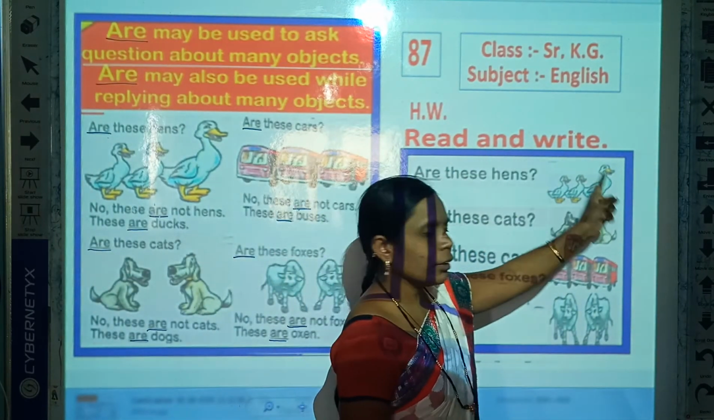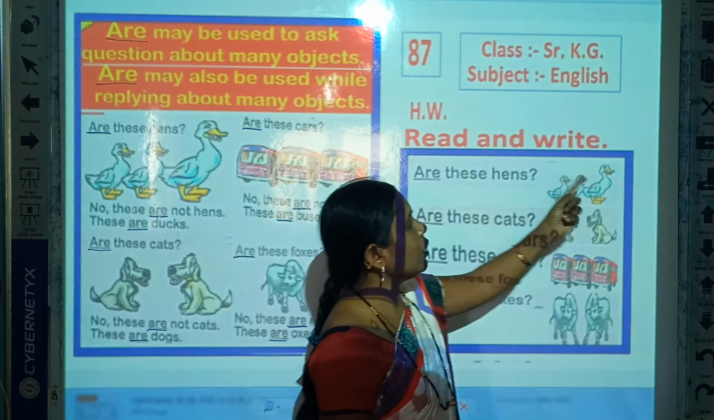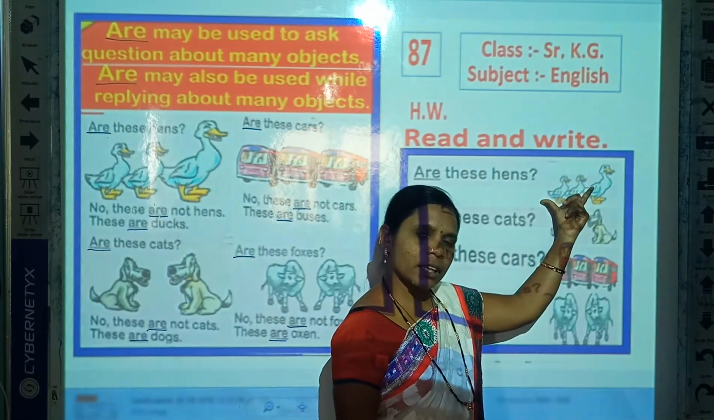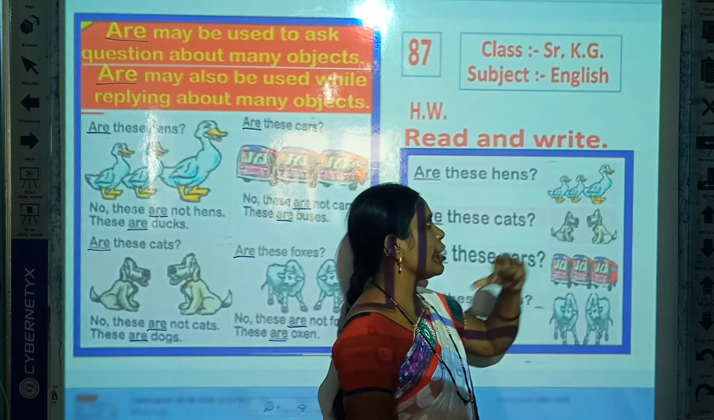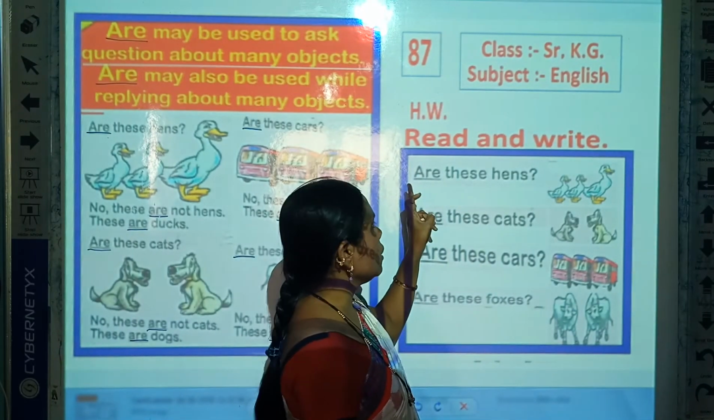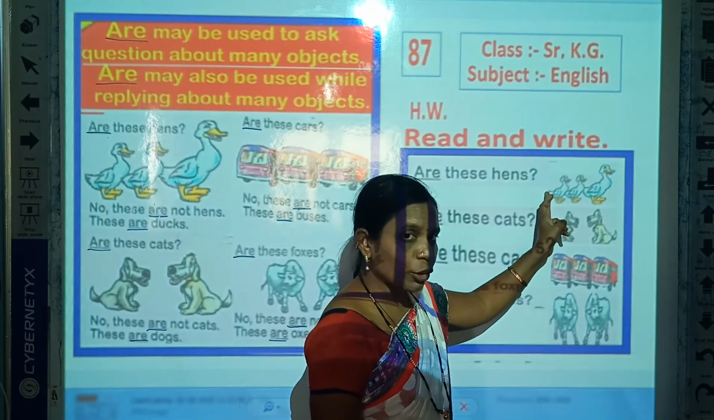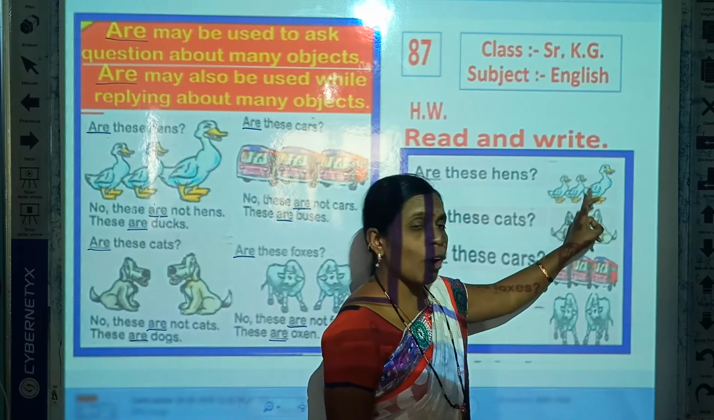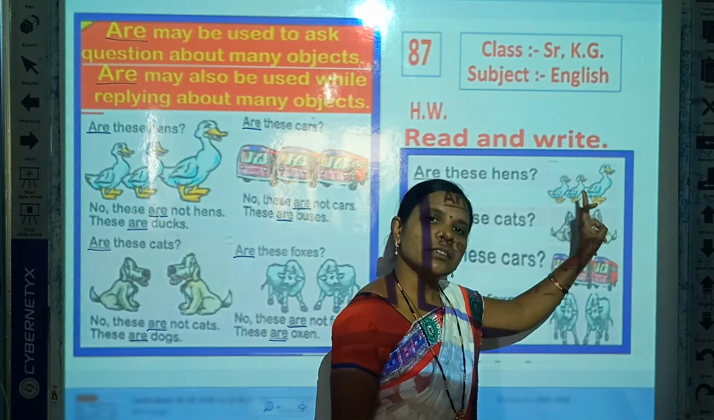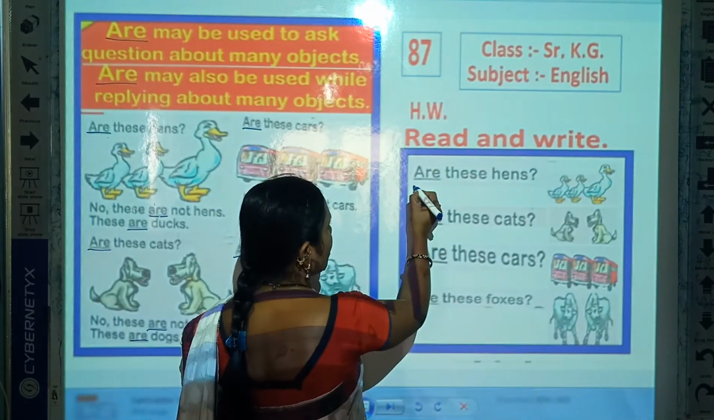Students, this is your classroom today, and your today's homework is read and write. Now look here. Which picture is this? Correct. This is the picture of ducks. Now read this question. Are these hens? No, these are not hens. These are ducks. So write here.